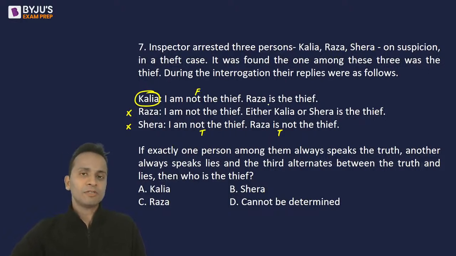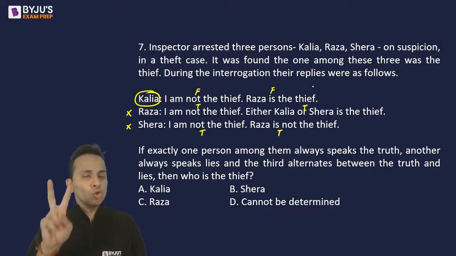Look at the second statement of Kalia. Kalia says Raza is the thief. This statement is also false because Raza is not the thief, right? No problem. Let's move on to the statements of Raza. Raza's first statement says that I am not the thief. So this statement is correct because Raza is not the thief. Second statement of Raza is either Kalia or Shera is the thief. Yes, either Kalia or Shera, one of the two is the thief. So this statement of Raza is also true.